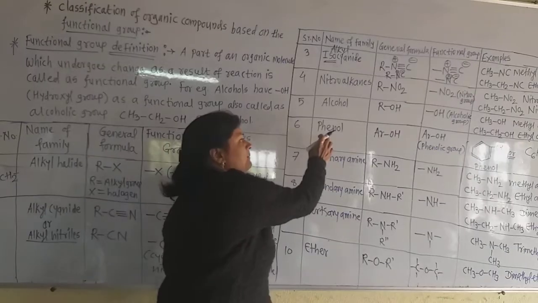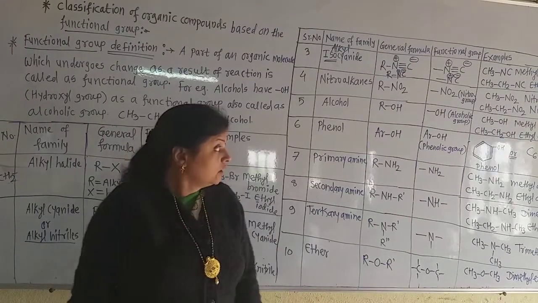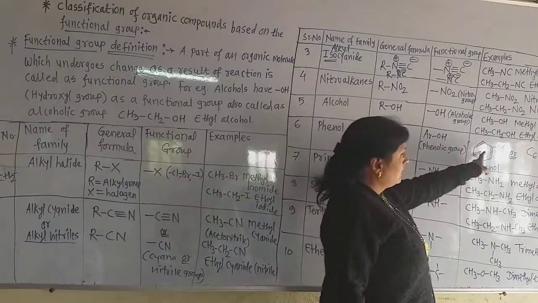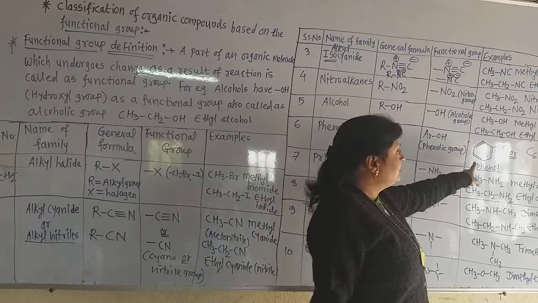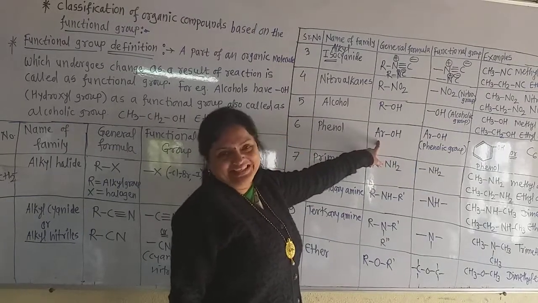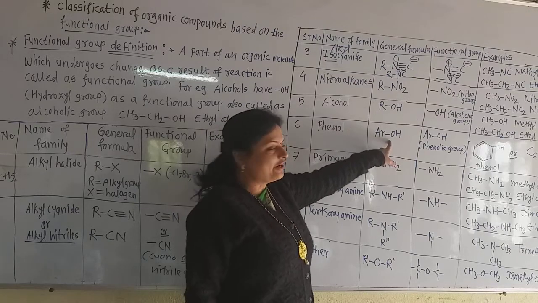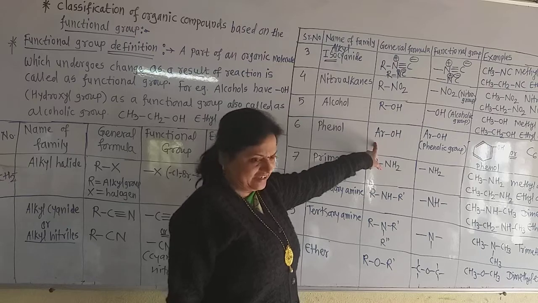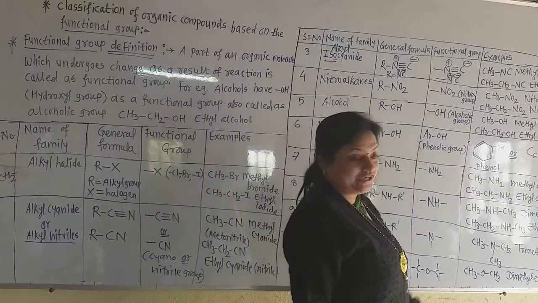Now the next family is the phenol. This is the organic compound, phenol. If the benzene ring is attached to the OH group, that is the phenolic OH group, then they are called phenol. Now Ar means aromatic ring. This is the general formula, ArOH. Aromatic ring means benzene ring, and this OH group is called the phenolic OH group.